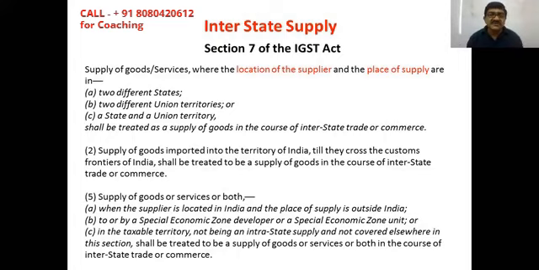Okay. Then subsection 2. This is supply of goods imported into the territory of India. This is what we talked about, that interstate supply includes import and export also. So subsection 2 of section 7 is clarifying that supply of goods imported into the territory of India till they cross the customs frontiers of India shall be treated as supply of goods in the course of interstate trade or commerce. So that will also be treated as interstate. There are no specific provisions under GST for charging GST on import and export. This is already covered under the definition of interstate supply.